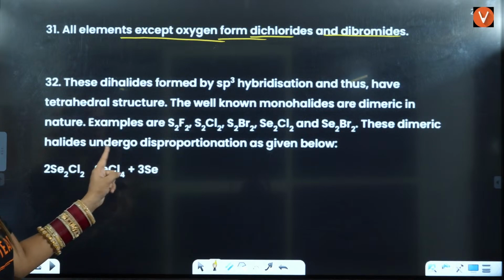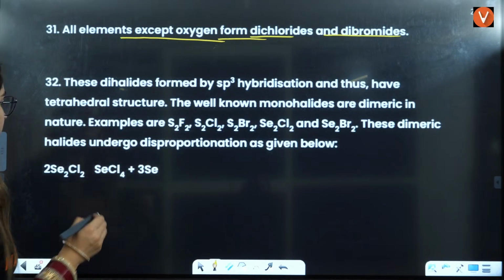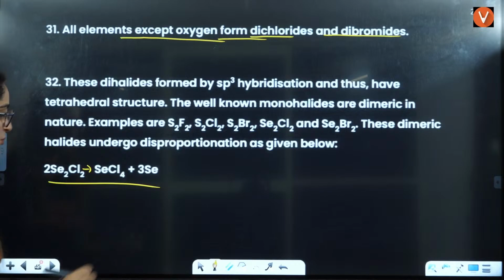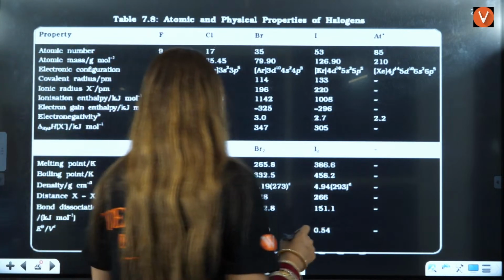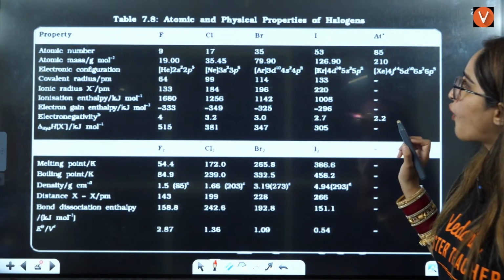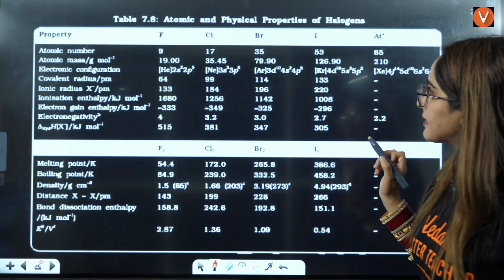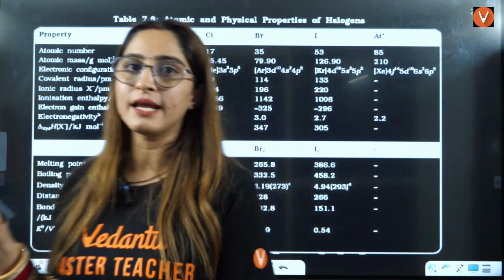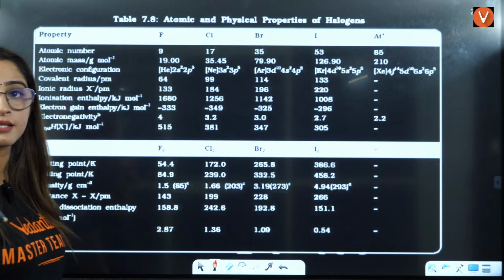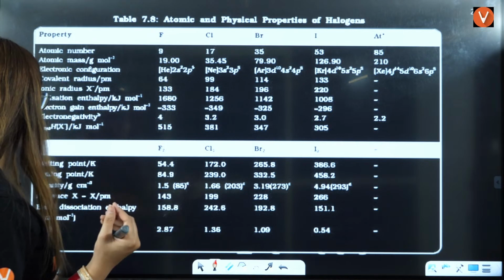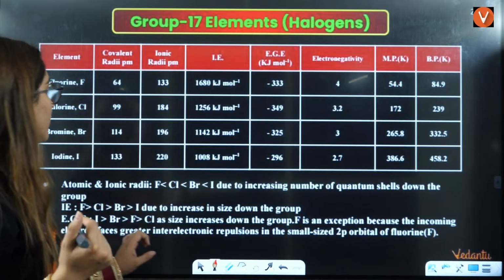These dimeric halides undergo disproportionation as given below. They can also undergo disproportionation reaction here, right? Last is for halogens, right? Then there is halogens, right? So in halogens also there are 3-4 things that they very, very frequently ask. I'll just tell you what these things are.